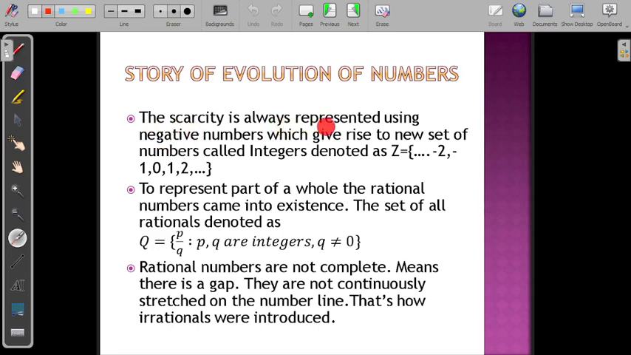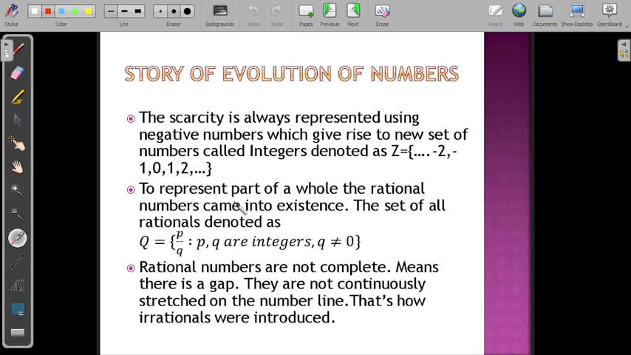Usually scarcity is represented using negative numbers, which give rise to a new set of numbers called integers. They are denoted as Z. Z stands for Zahlen, which is a German word for number. So the letter Z stands for all negative numbers, 0 as well as the positive integers. Not just scarcity, you can use negative numbers to represent something which is below the standard level. Like if you have 0 degrees Celsius as standard temperature, then whatever comes below that will be considered a negative temperature: minus 2 degrees Celsius, minus 10 degrees Celsius, and so on.